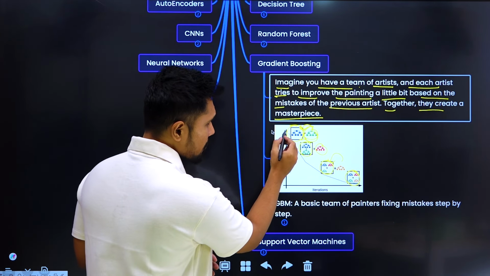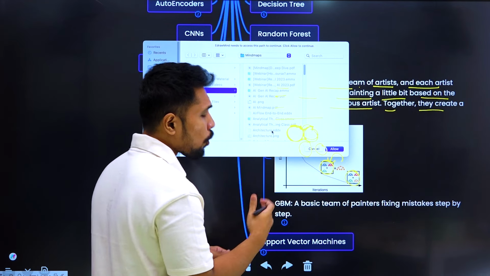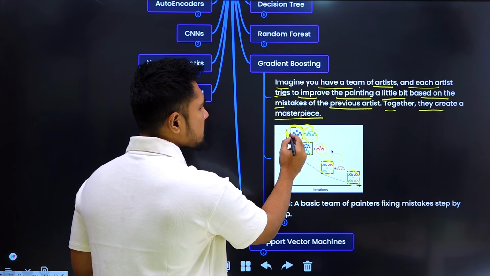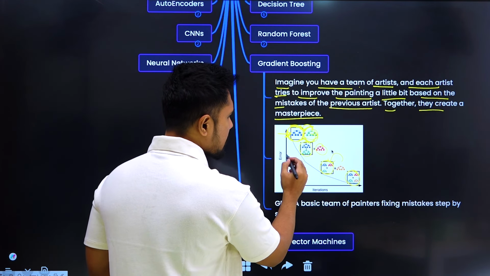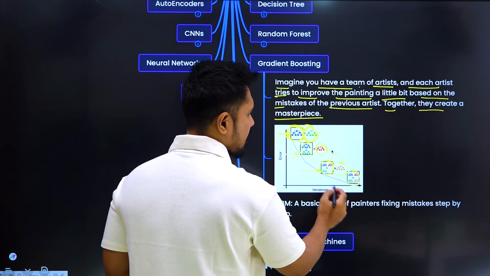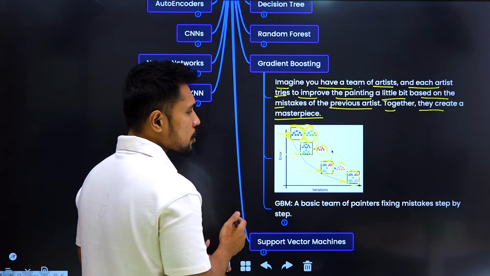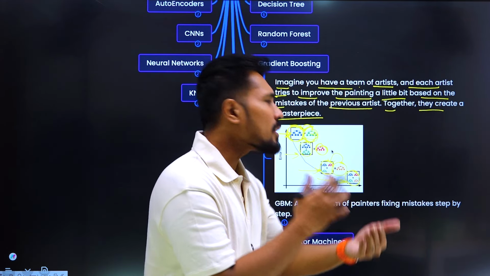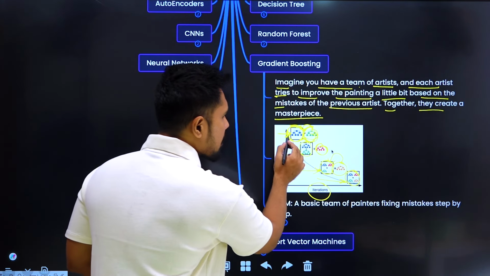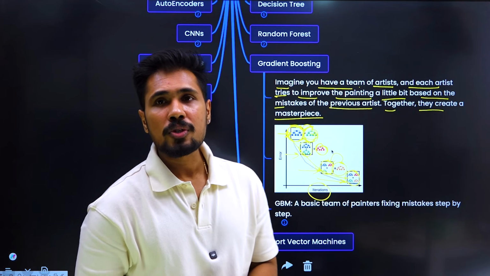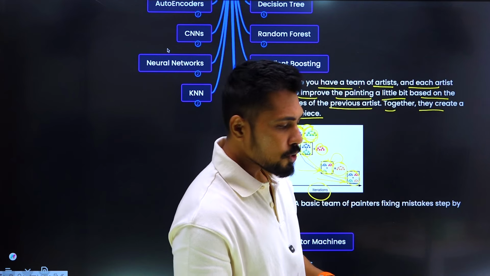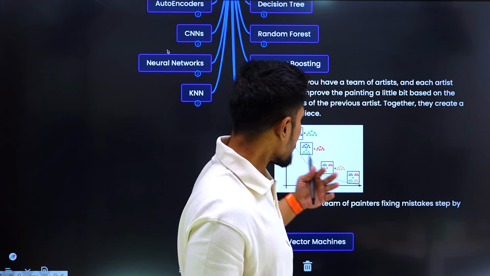So that's what is happening. Initially, when I created a painting on my own, I had a huge amount of error. There were a lot of mistakes in my painting. When another person added, the mistakes were reduced. Again, when another person corrected, the mistakes were reduced. Again, when another person corrected, most of my mistakes were corrected. So now, every time the painting is repeated, we call it what? Iterations. As the iterations increase, the error or the mistakes in your painting reduce. So, got it? This is what we call the gradient boosting algorithm.